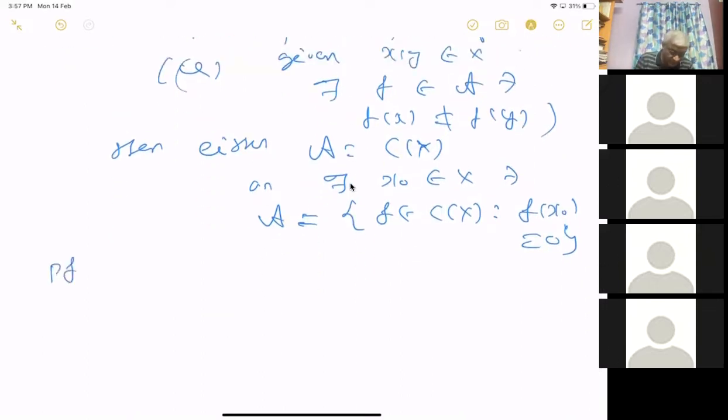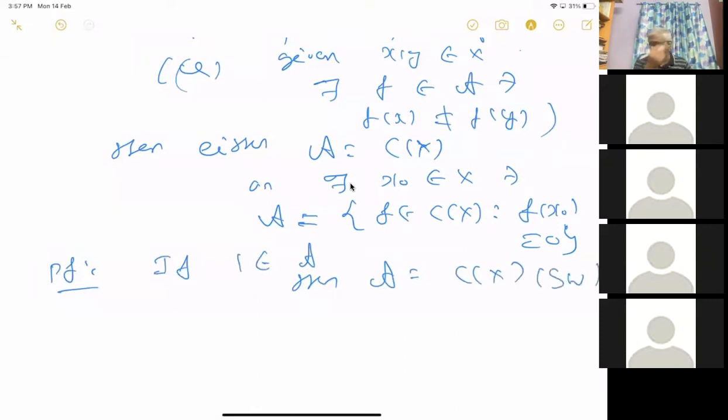Proof. If A contains constants, if 1 is in A, then A is equal to C of X. That we know, right? That follows from the Stone-Weierstrass theorem. So we assume that 1 is not in A, that is, it does not contain the constant function.